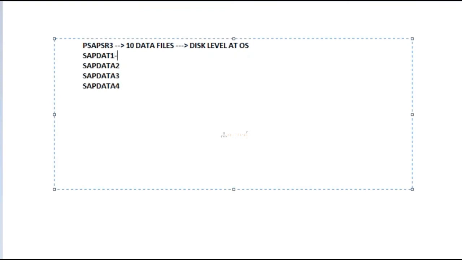For example, all of these have 500 GB of free space, created at the time of installation, before starting the installation, by my operating system team.